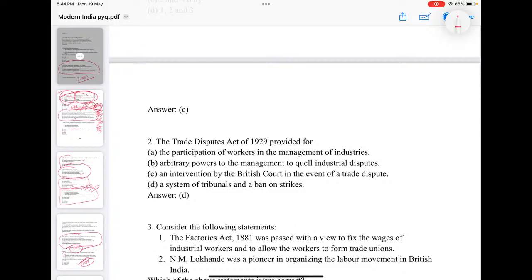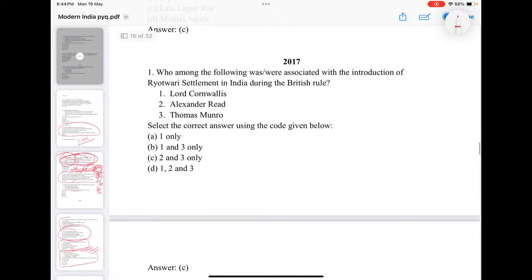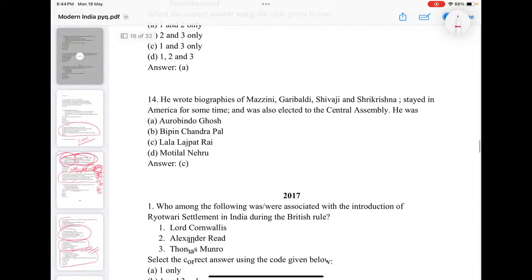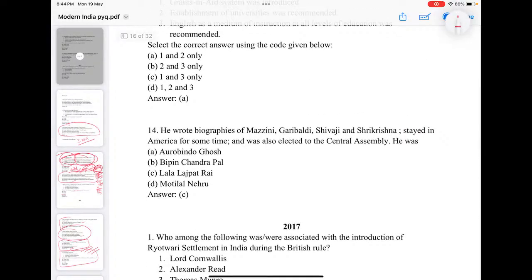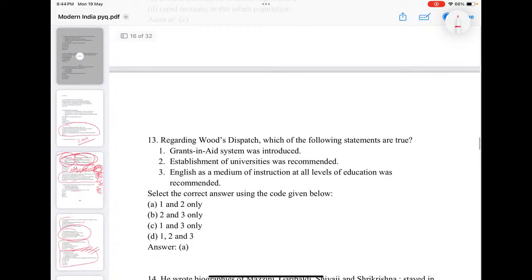The Trade Disputes Act 1929 provided for what? Who among the following is associated with the introduction of the Ryotwari settlement? Alexander Read, Thomas Munro. Cornwallis was the permanent settlement. Garibaldi, Mazzini, Shivaji, Sri Krishna, stayed in America for some time, elected to the Central Assembly. So this is the way descriptions are given and you get confused. So just go for famous personalities, their associations with organizations or bodies, and their books and journals. Cover these very well.